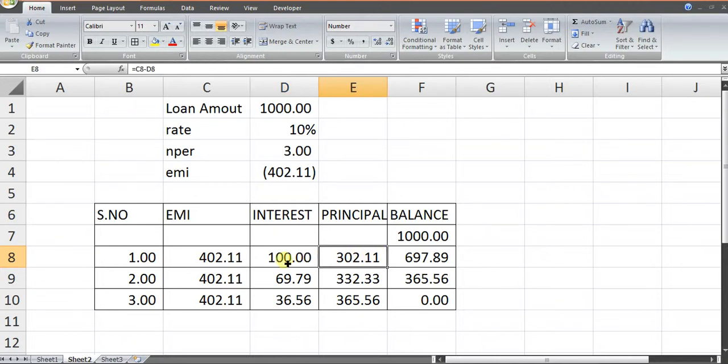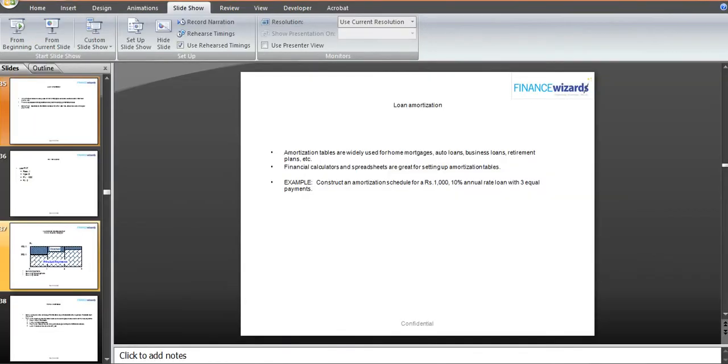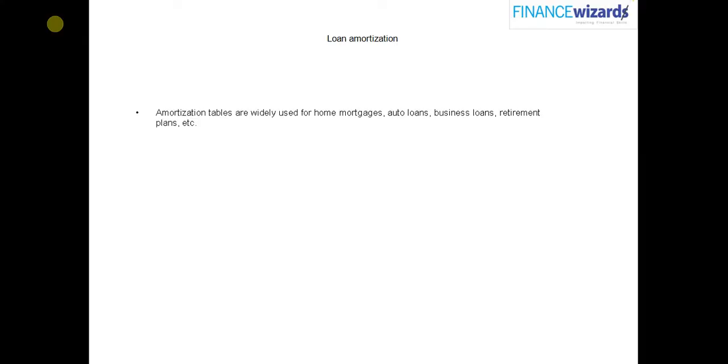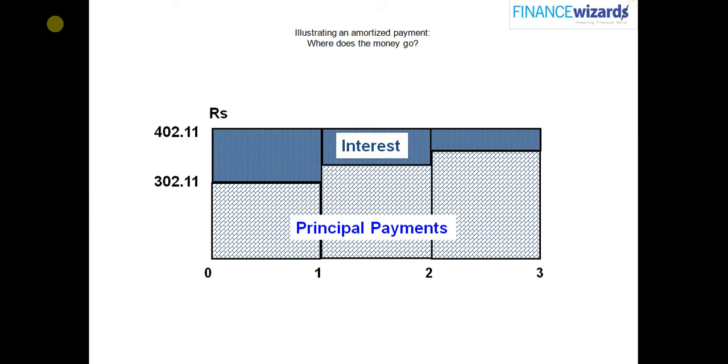So as you can see, in this particular loan, in the initial EMIs the interest is higher and principal is lower; interest is decreasing in each EMI, and principal is increasing in each EMI. So this is what an amortization schedule looks like, and you can see where the money goes.